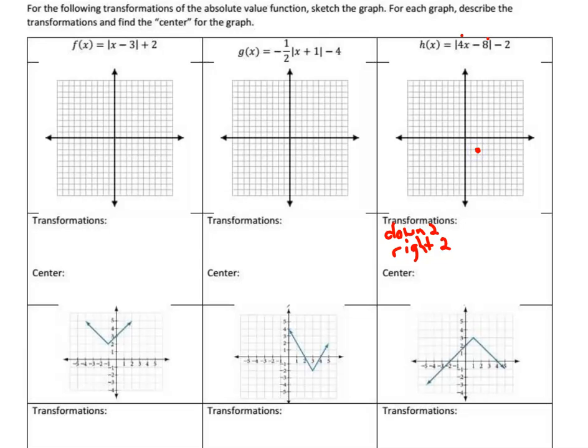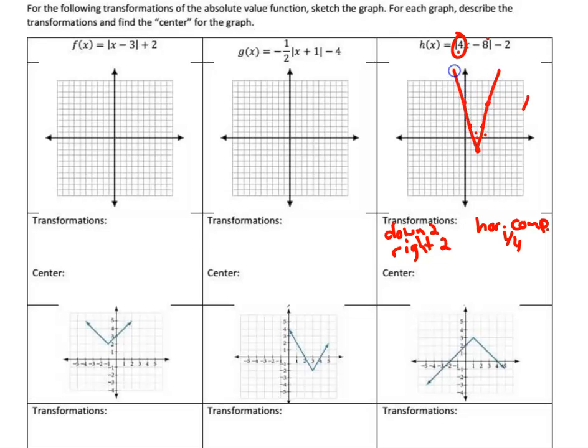And let's see, what else do we know? There is a horizontal compression, because this number in front of the x is bigger than 1. It's a horizontal compression of 1/4, which means the slope is 1/4. No, the slope is this number, sorry. The slope is this number, which is 4. And so we got our slope is 4. So up 1, 2, 3, 4 over 1, up 1, 2, 3, 4 over 1, and same thing the other way. And hey, I see the y-intercept.